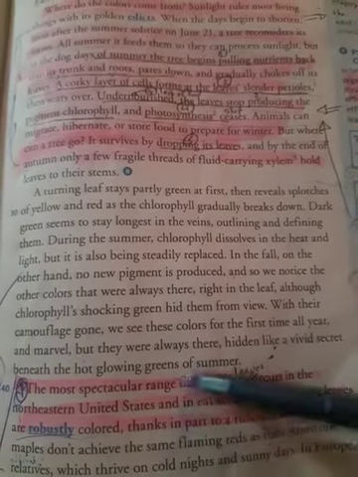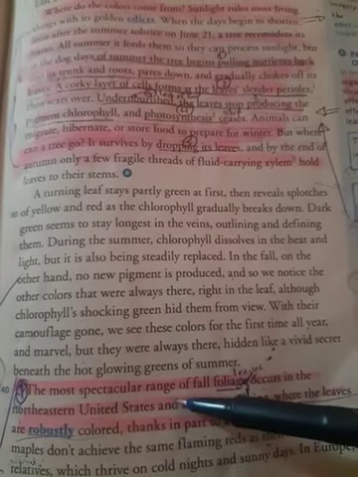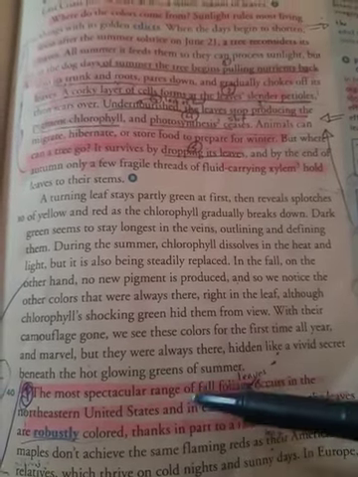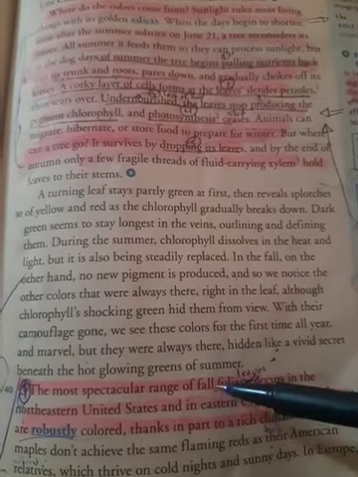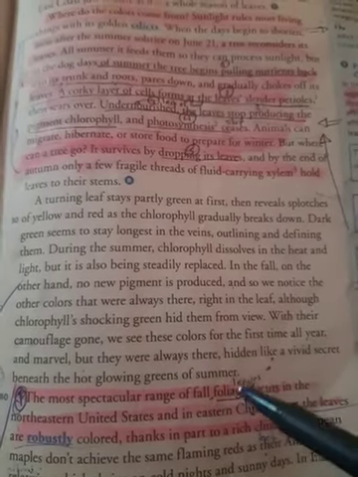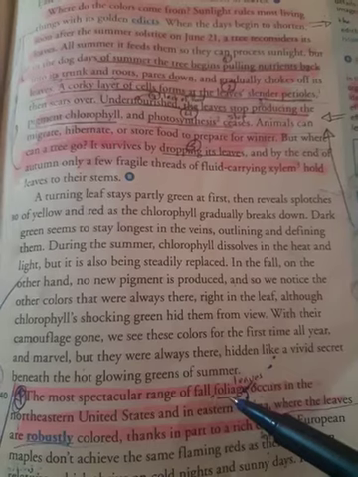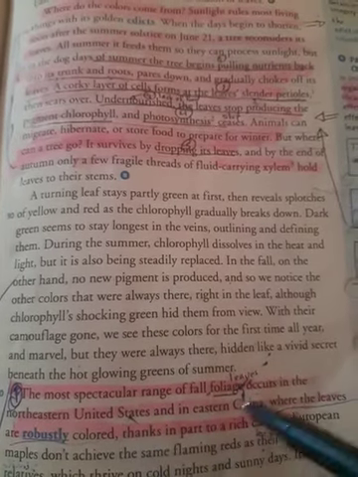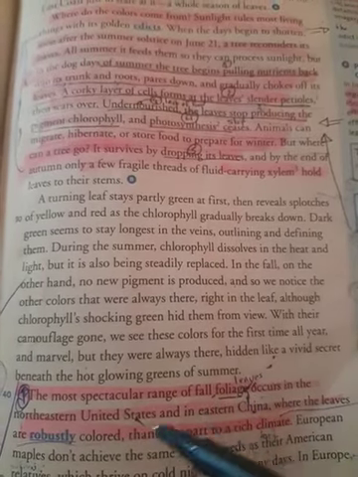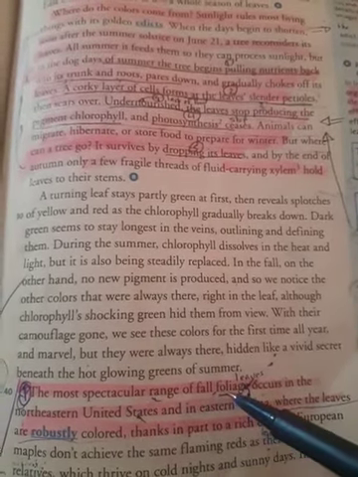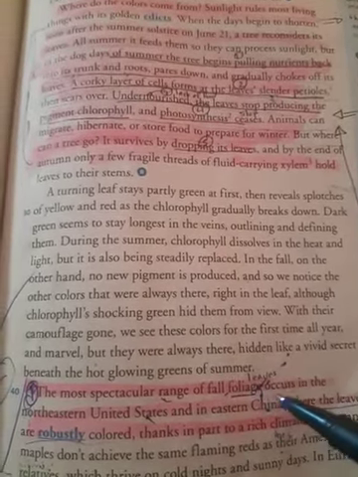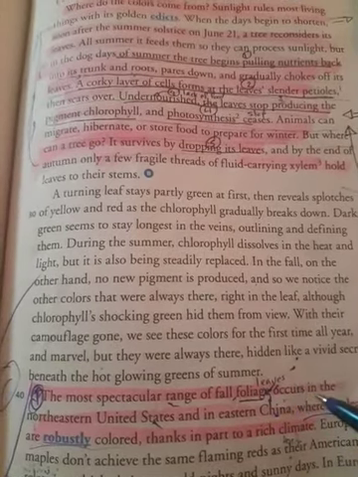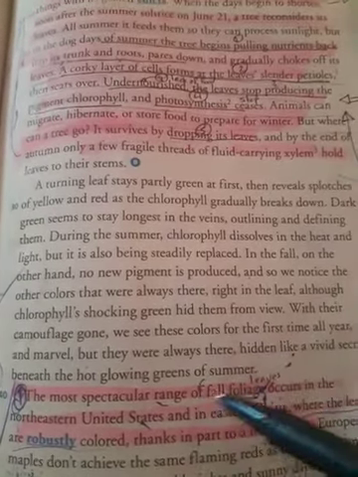Now, I want to highlight these lines. These lines tell you which countries have the most amazing scene of leaves falling, and you have to focus on the meaning of the word foliage. Foliage means leaves. Okay, United States and China have the most spectacular range of fall foliage, so the most amazing. You can enjoy leaves falling in the United States and China.